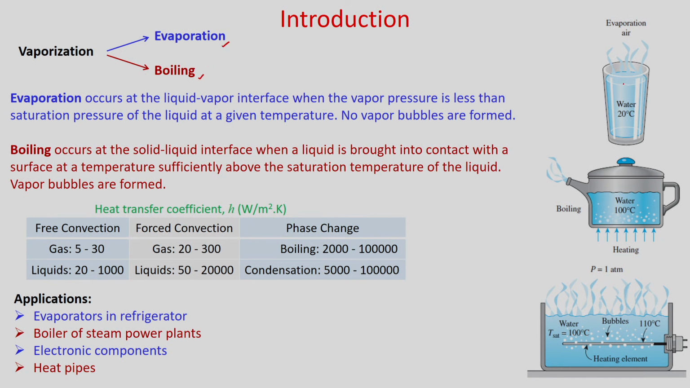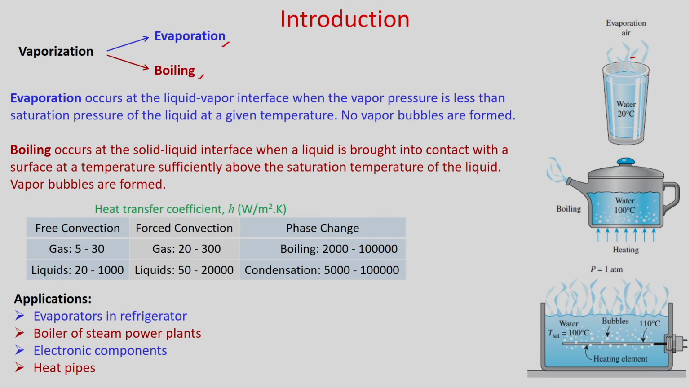So evaporation is a surface phenomenon, so it occurs at the liquid vapor interface. You can see you have water in a glass, and outside you have vapor. Obviously this process is occurring at the liquid vapor interface and the vapor pressure is less than the saturation pressure of the liquid at the given temperature, and in this particular case obviously no bubbles are formed.